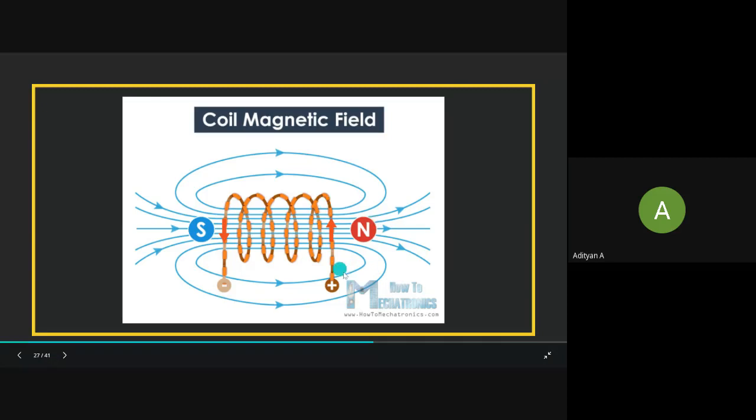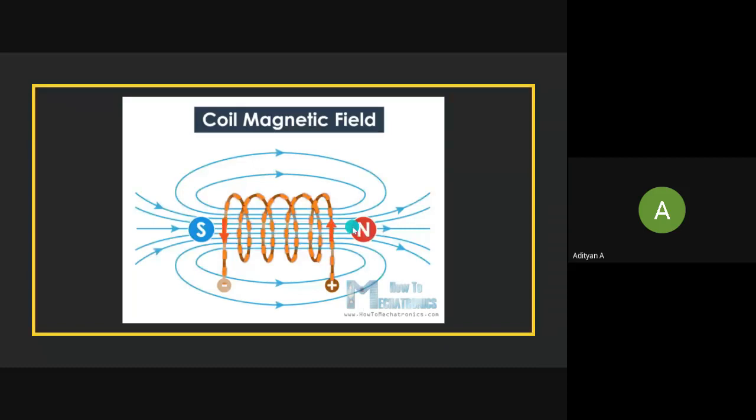This end of the coil acts as a north pole, and this end acts as a south pole. And when you reverse the polarity, what I mean is instead of positive you give a negative potential here, and you give a positive potential there, the poles are also reversed. The north pole comes here, and the south pole will come here.